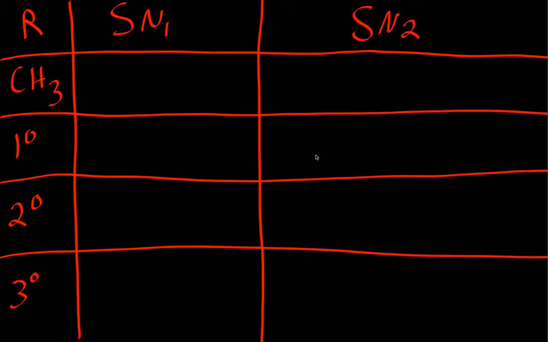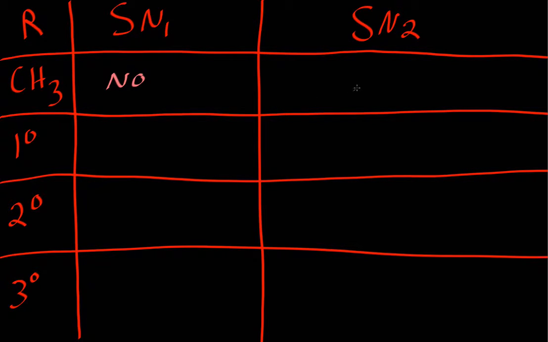Okay, before I do some examples, we should determine if we're going to use SN1 or SN2. So, will SN1 occur on a methyl carbon? No. And why is that? Well, remember in SN1, our leaving group leaves first, and then we have that carbocation. We need our carbocation to have alkyl groups to stabilize it. This carbon won't have any alkyl groups. There will be no other carbons connected to it, like a secondary or a tertiary would have, to stabilize that carbocation. So SN1 will not occur on a methyl.